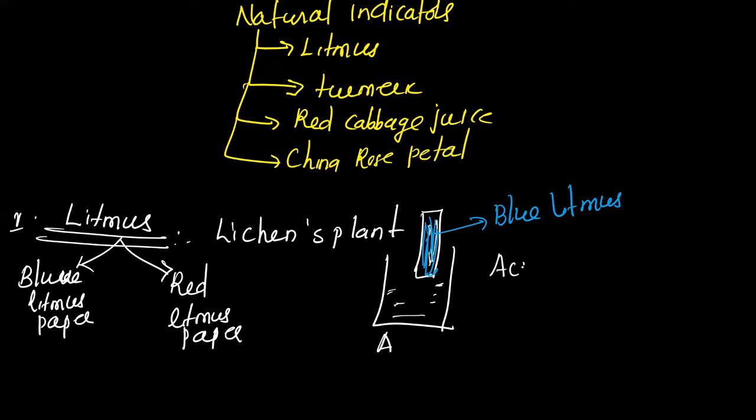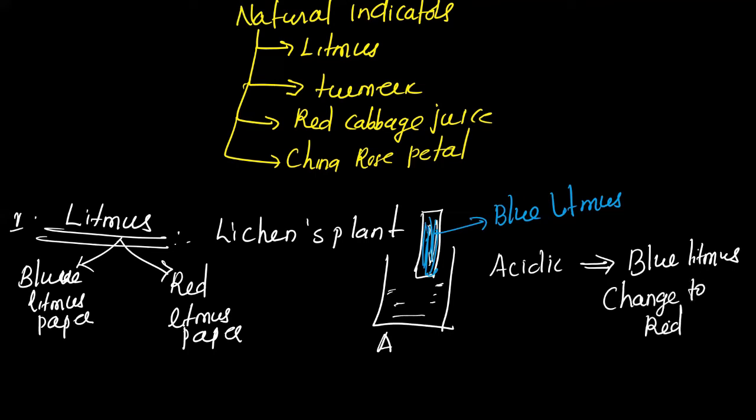So if the given compound is acidic and you dip the blue litmus paper into that compound, the blue litmus changes to red. Whatever part you dipped into the solution of acidic compound will change to red color.